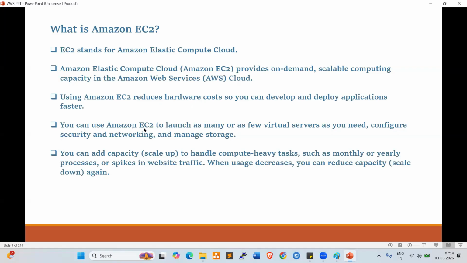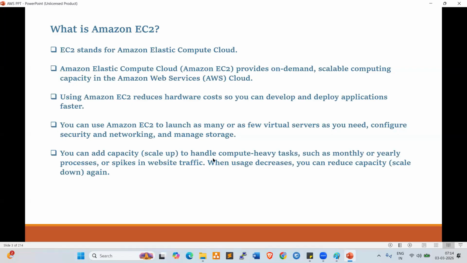You can use Amazon EC2 to launch as few virtual servers as you need. Configure security, networking, and manage storage. You can add capacity, which is scale up, to handle compute-heavy tasks such as monthly or yearly processes or spikes in website traffic. When usage decreases, you can reduce the capacity, which is scale down. We can scale up and scale down whenever needed. So Amazon Elastic Compute Cloud is on-demand scalable virtual server capacity.